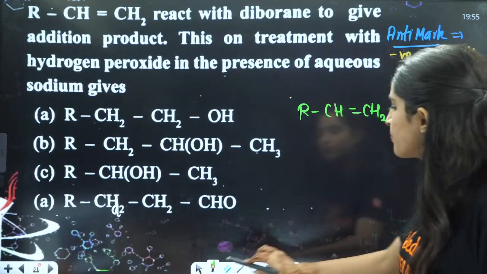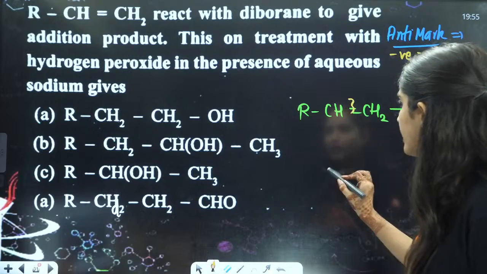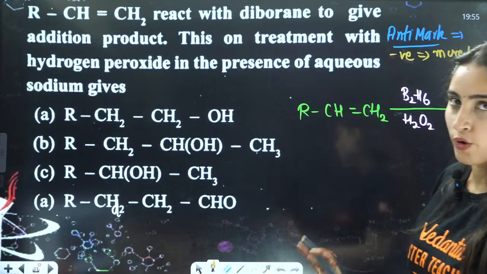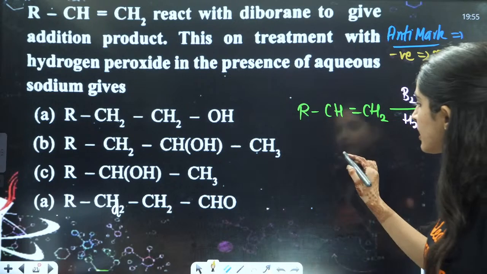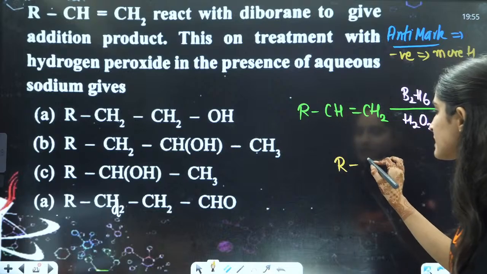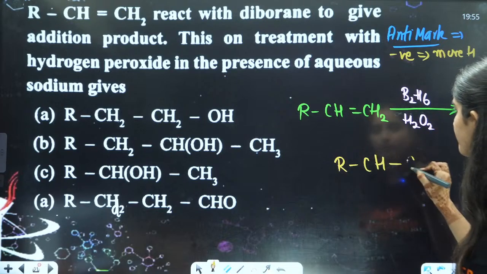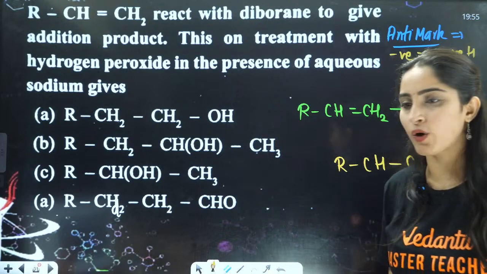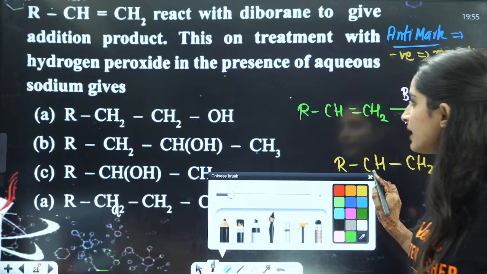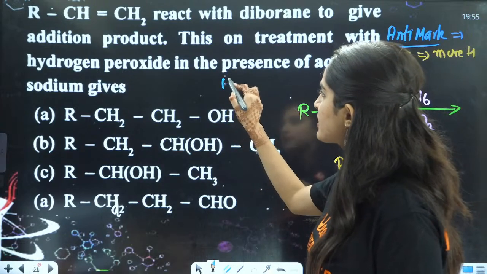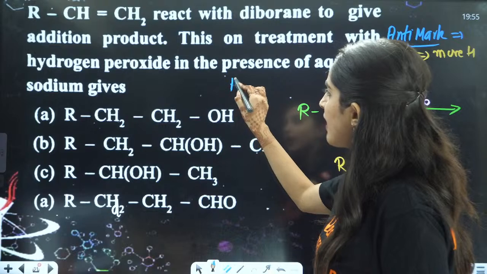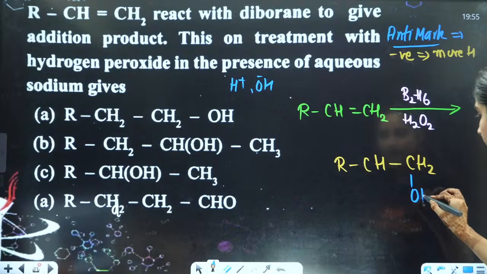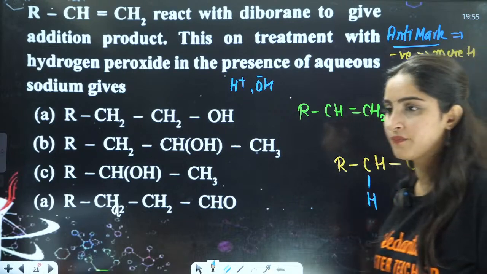So here you can just break this bond, and you will get R. This is not, by the way, how you break the bond, and I'm not going to do that because that is a different mechanism. So I'm just going to write RC, this is H, one pi bond will break, and to the carbon with more hydrogens. Now, what will be added here? Basically, this is nothing but the addition of H2O. That means you will have H positive and OH negative. OH negative is the negative part and H positive is the positive part, right?